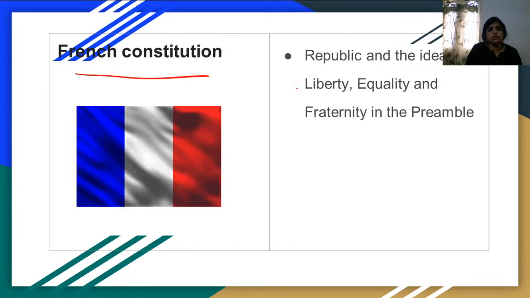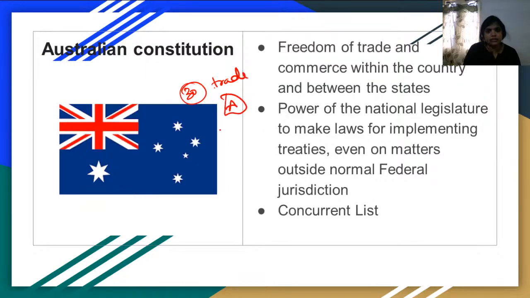For the whole world, one of the most important constitutions is the French one, because of the concept of republic, like we being independent, we like our head. Republic is nothing but the head of the state. The trade which is happening between the states, like Andhra to Telangana, or Andhra to Tamil Nadu, or Andhra to Kerala.